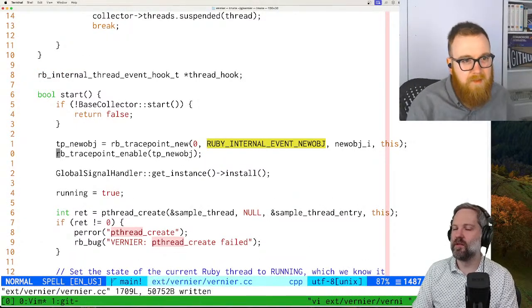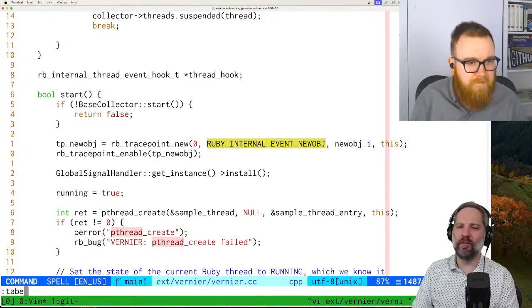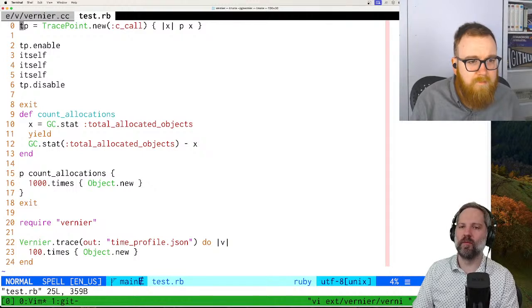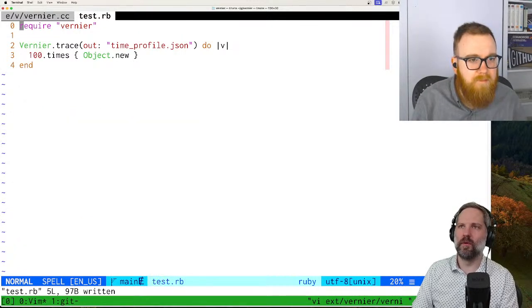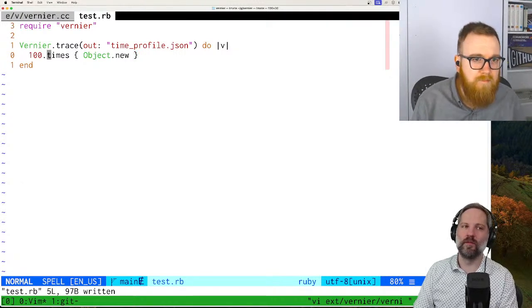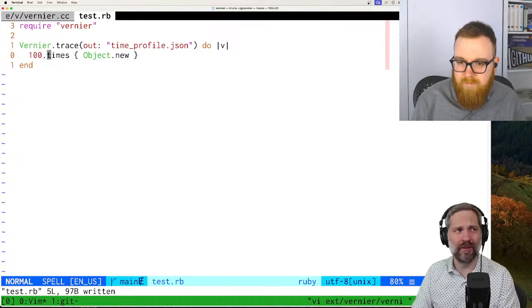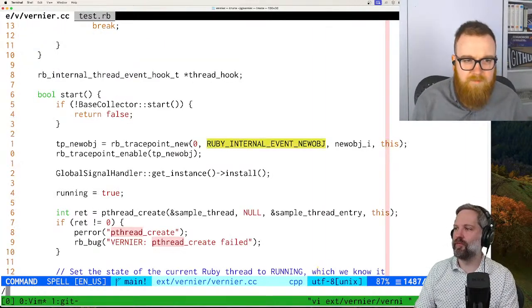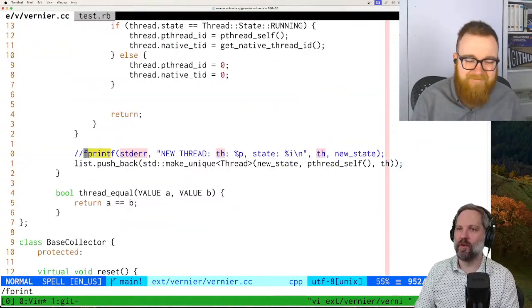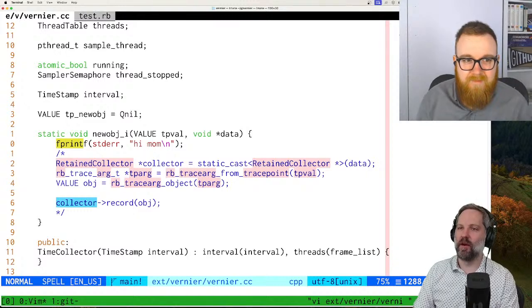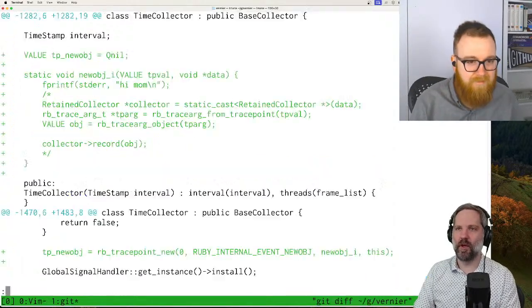All right. And then I have a test program. Let's use a test program. We'll just require Vernier, do time profiler, do this, and then do 100 allocations and see if it'll print something. Right now I just have it print hi mom. It should say hi mom 100 times. Is that right? Yeah, there we go. Let's try that.